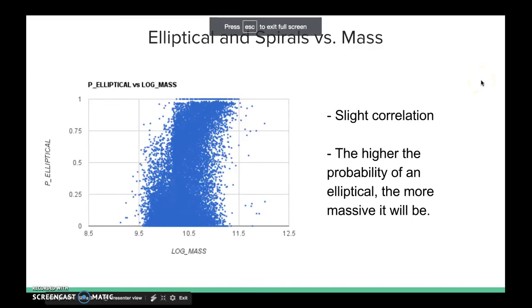This chart illustrates the relationship between the mass of a galaxy and the probability of it being an elliptical. The log of the mass is on the x-axis, and the probability that it's an elliptical is on the y-axis. There is a slight correlation between the variables, telling us that the higher the probability the galaxy is an elliptical, the more massive it will be.